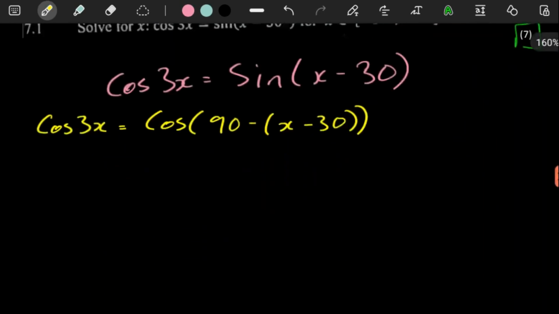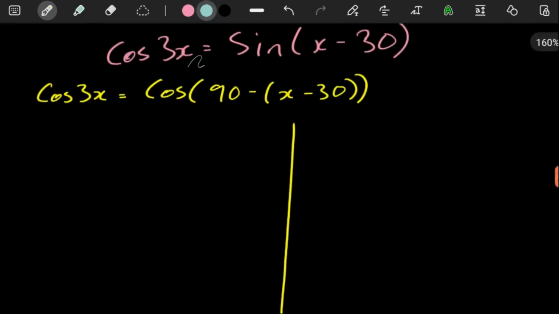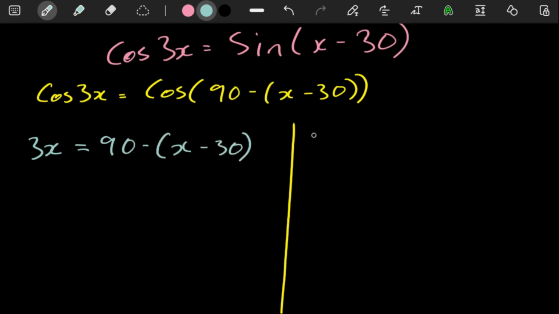Now, the good news is once you have done this, you want to automatically split up your page. On one side, you drop the cos's, so you're going to have 3x equal to 90 minus x minus 30. On the other side, you do the same, but make sure that on the right-hand side you multiply by a negative.